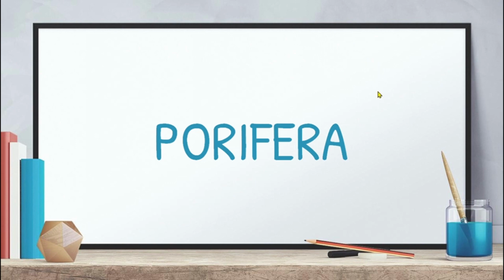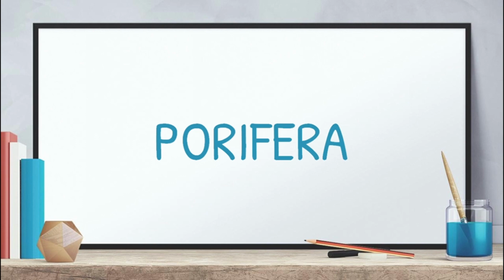Today we will learn about Porifera and Porifera organisms. Now, what are the general characteristics of Porifera? Many bodies with many pores are found in Porifera organisms. They are multicellular organisms with a cellular level of body organization. The second point is they are mostly marine, found in fresh water too, with an aquatic lifestyle. Third, there is no symmetry found in the Porifera organism.